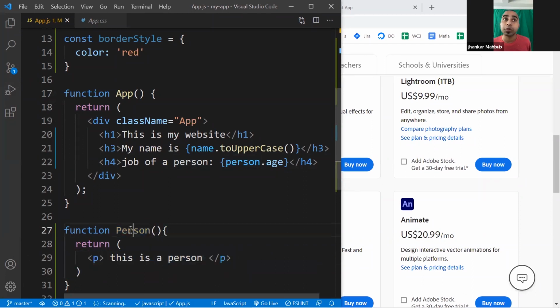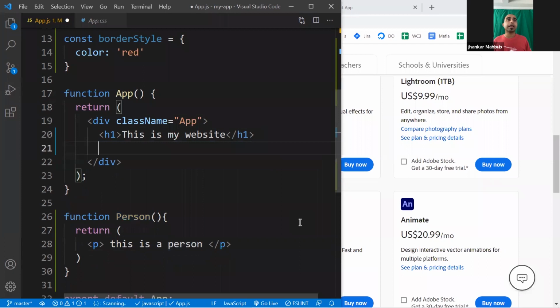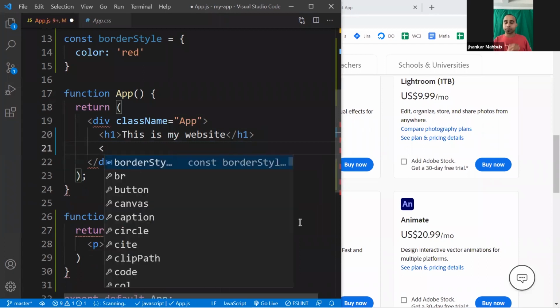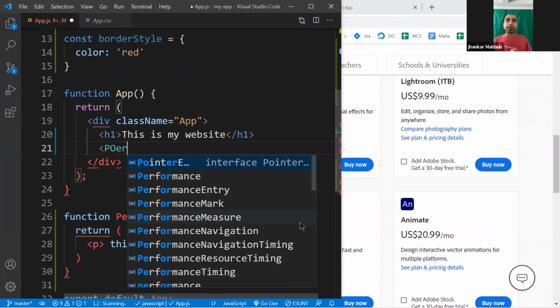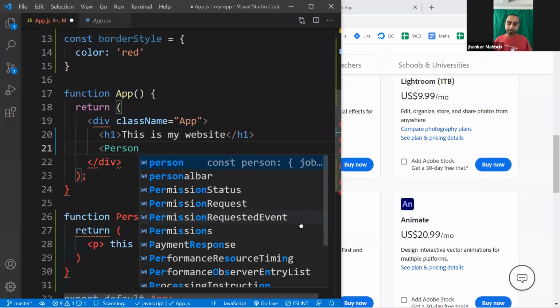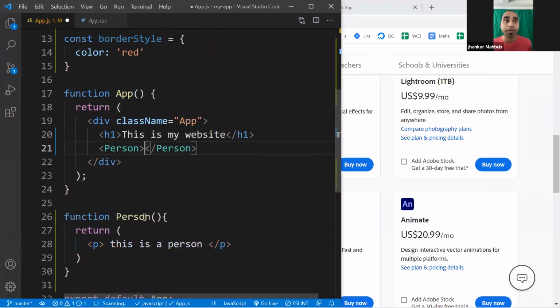And to use it, all you need to do here, maybe let's get rid of these, here you will call this function. Just write the name, person, and then as if you are calling an HTML tag. So far, you have used all the HTML tags provided by the HTML gurus, whoever they are. But here you can create any name you want.